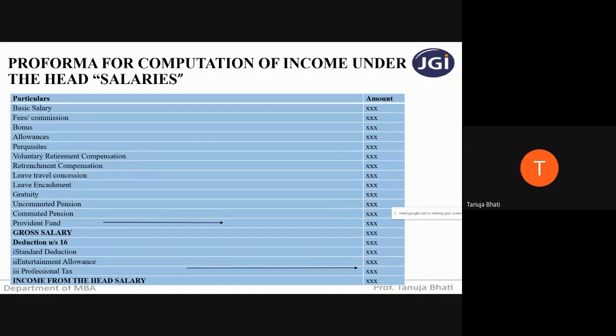Next is voluntary retirement compensation. So what is the meaning of voluntary retirement compensation? See, when any employee wants to voluntarily leave the organization, and if he is a good, reputed employee of the organization, because he is leaving the organization, the employer will give him some amount of compensation. So that compensation at the time of retirement, when the employee himself leaves the organization, will be chargeable under the head income from salaries.